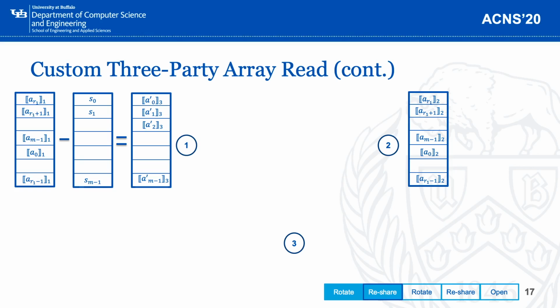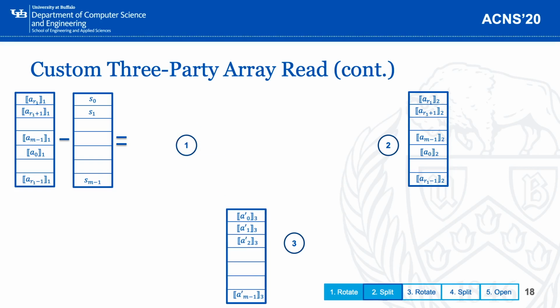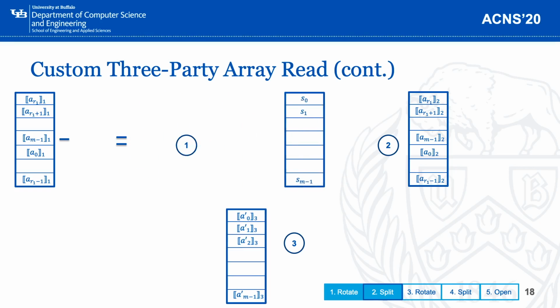Party 1 will first generate a bunch of random shares, which we denote as S. Then party 1 will subtract the random share from its original share to get the other half of the shares. P1 will send one piece of this share to P3 and the other half to P2.